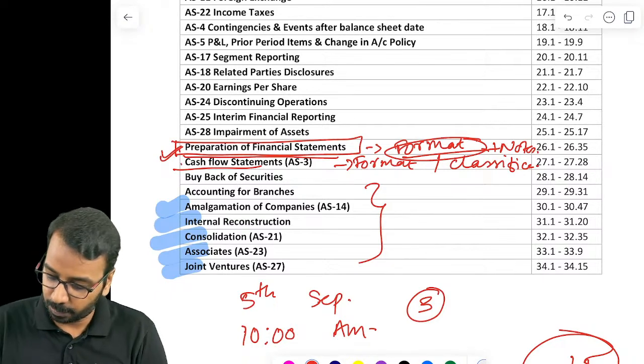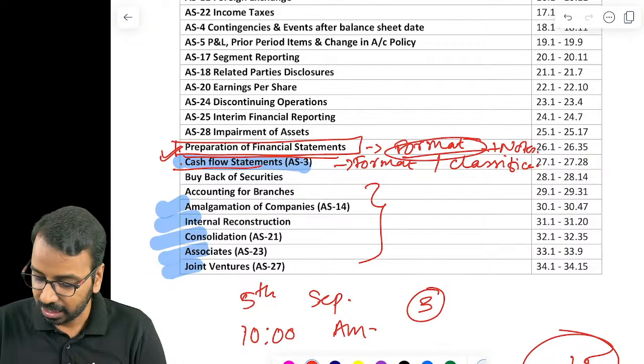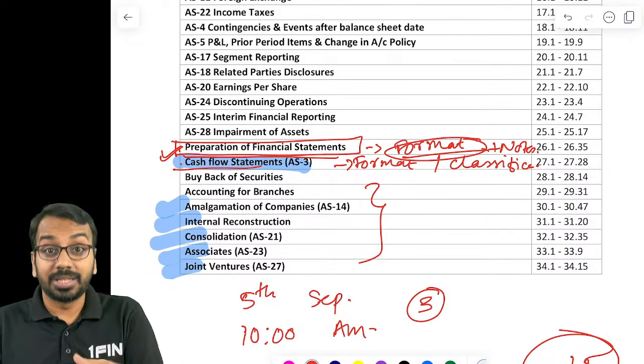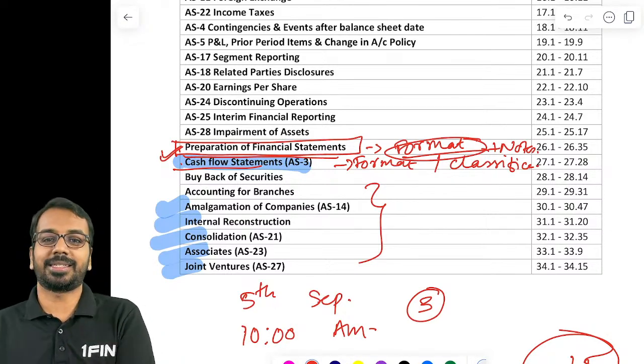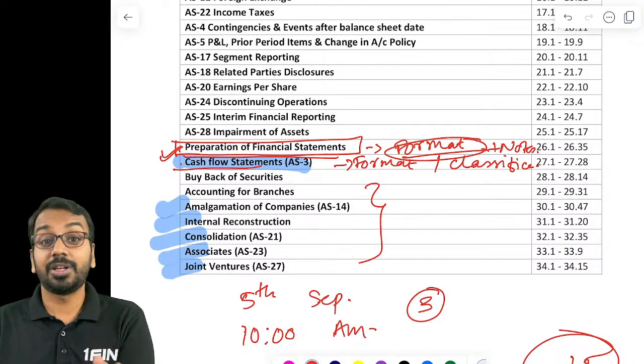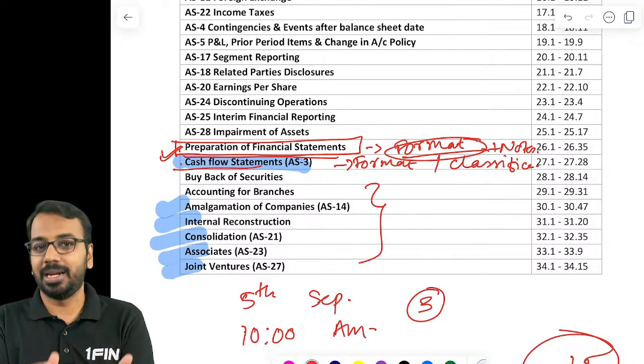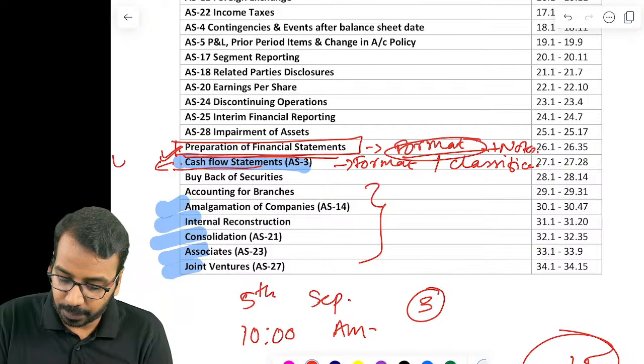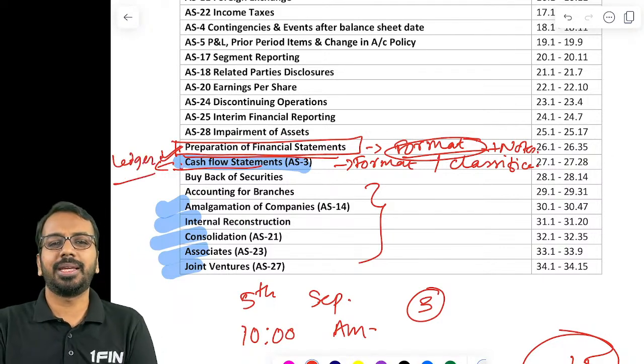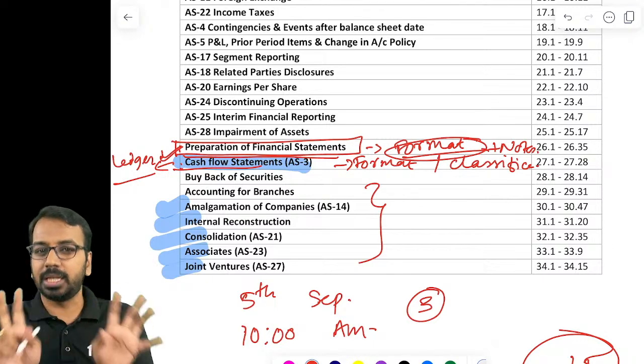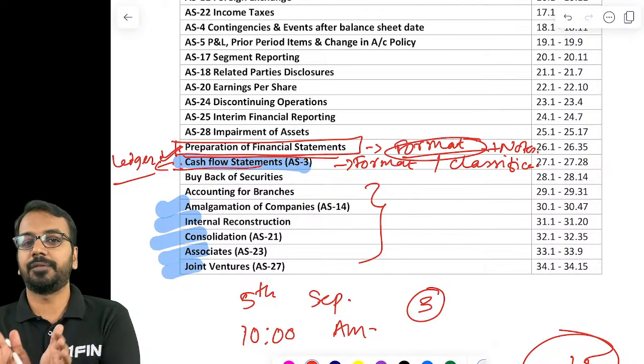Now in cash flow statement, one more thing that you have to keep in mind is, whenever there are adjustments like purchase of plant and machinery, provision for taxation, right, deriving how much profit has been earned when the P&L is not given, always prefer preparing a ledger format. So these two you should be able to complete in 1.5 to 2 hours time. More than that, I don't suggest you to give for revision.